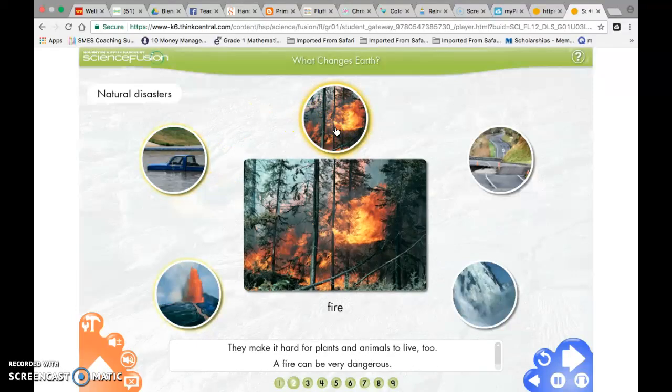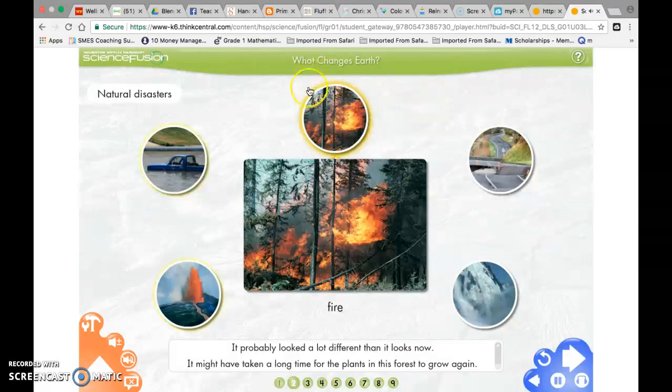A fire can be very dangerous. This fire started in a forest. Look how tall its flames are. A fire can quickly wipe out all of the living things in its path. What do you think the forest looked like after this fire? It probably looked a lot different than it looks now. It might have taken a long time for the plants in this forest to grow again. A fire is also a fast change.